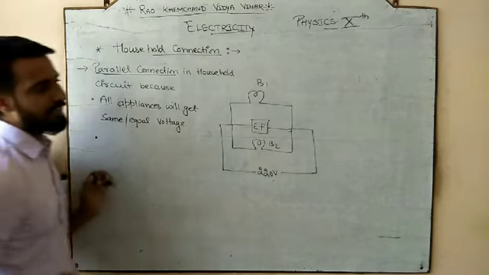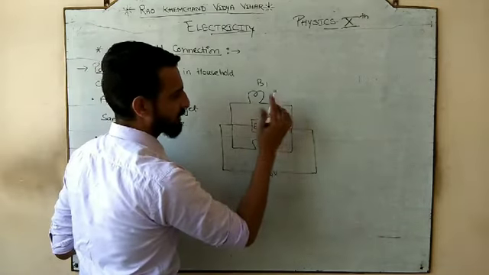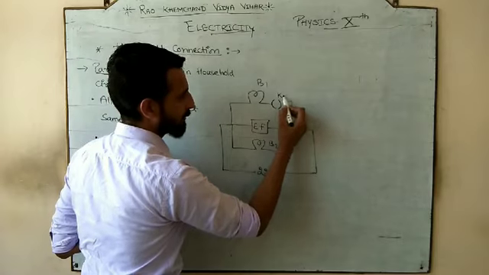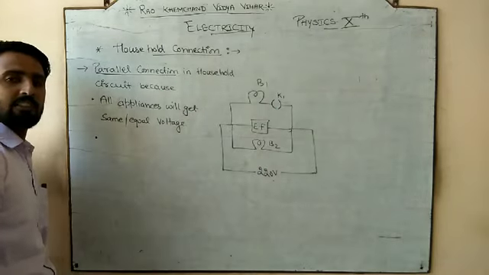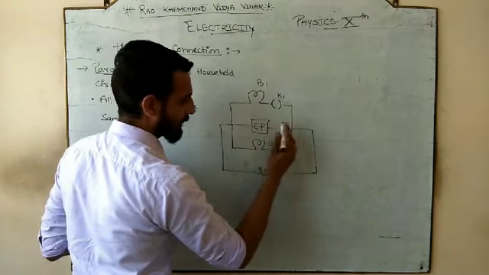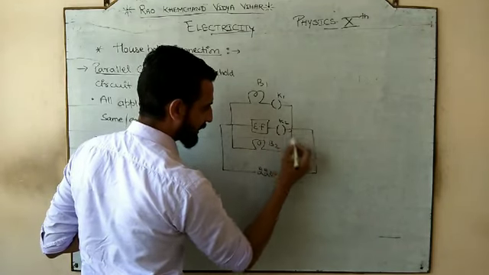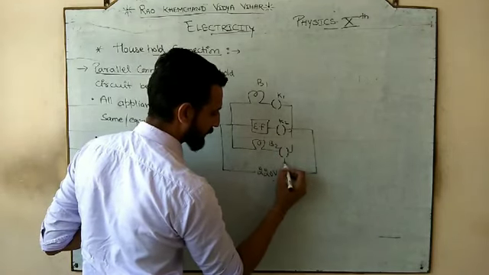Second, if we have parallel connection, and we have the first bulb B1, we can have the key for the first bulb, हम उसका switch यहाँ लगा सकते हैं. We can have the switch of the second, we can have the switch of the third.